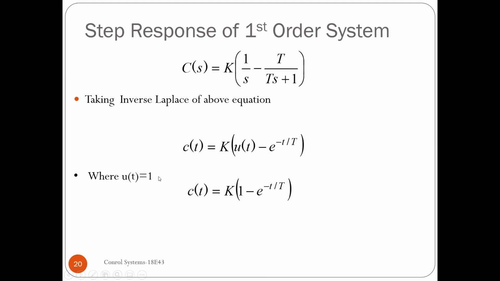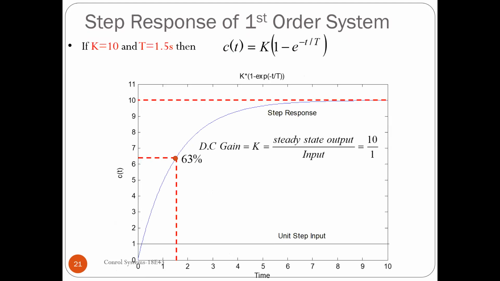I know that I'm dealing with the unity step input, so I'll make u of t equal to 1. If I make u of t 1, and when time t becomes capital T, that is, when time t is equal to the time constant, then the output response will reach 63.2% of its final value. How did I get to know that? I just substituted in the equation. I made small t equal to capital T, the time constant value. At that situation, I find that the output reaches 63% of its final value.